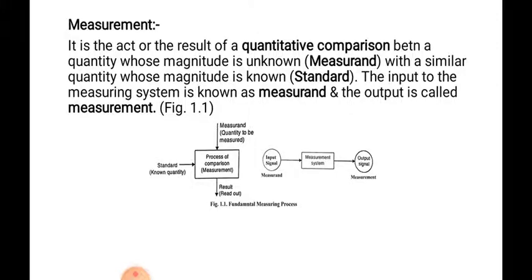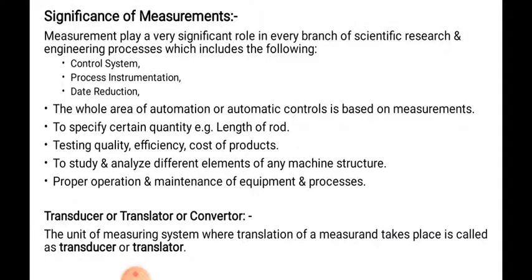Next we will study the significance of measurement. What are the different significances possessed by the measurement system? The first significance is that it specifies a certain quantity, such as the length of a rod, the temperature of a hot body, or the temperature of a cold body.